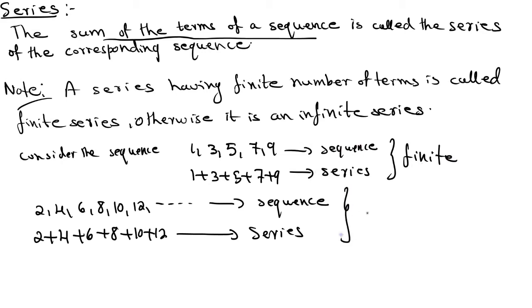You can observe the second one is an example of an infinite series. Why? Because the sequence is infinite, so our series is also infinite. Clear? If your series has infinite terms, that is an infinite series. If your series has finite terms, we call it a finite series.